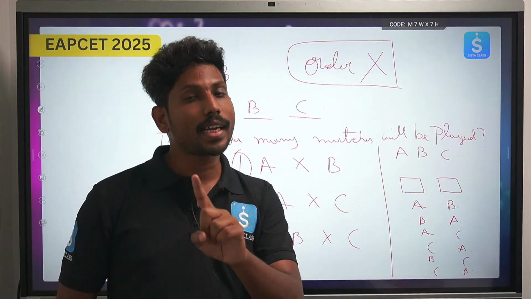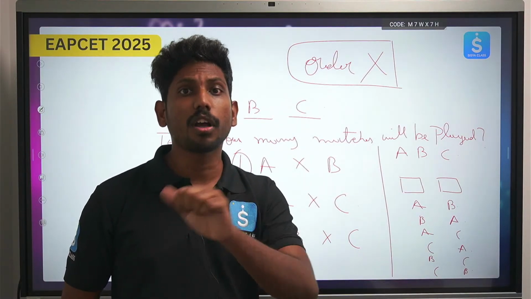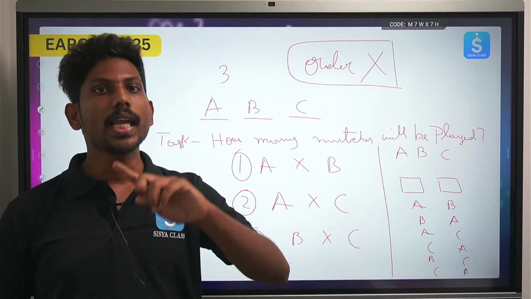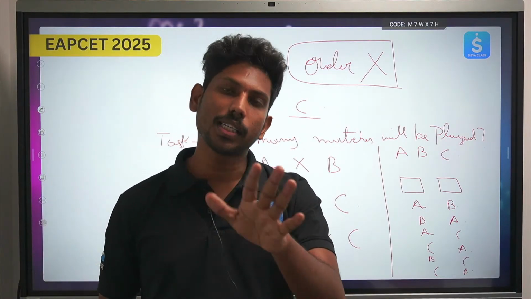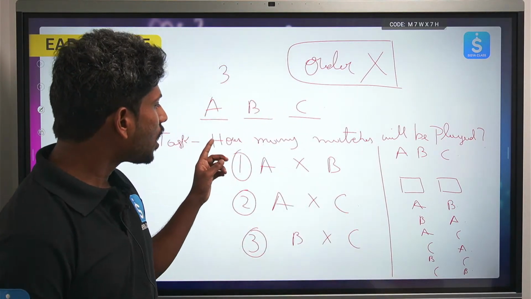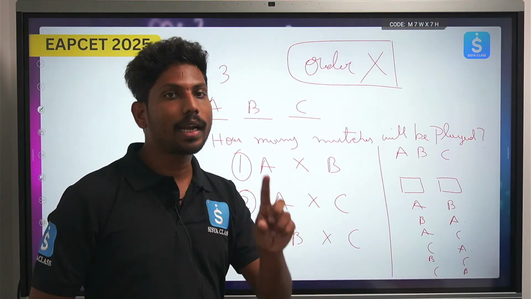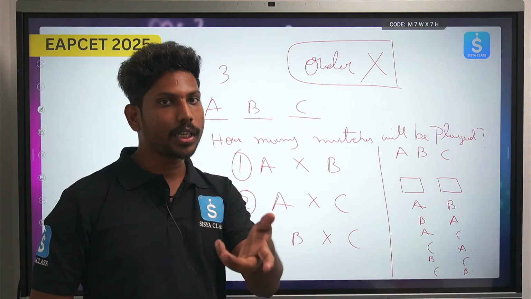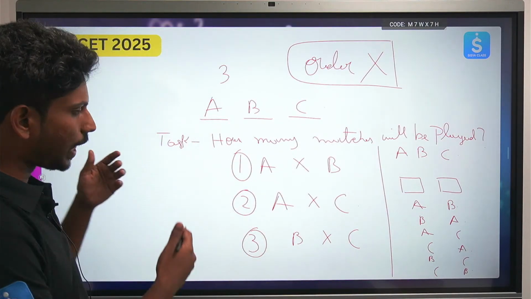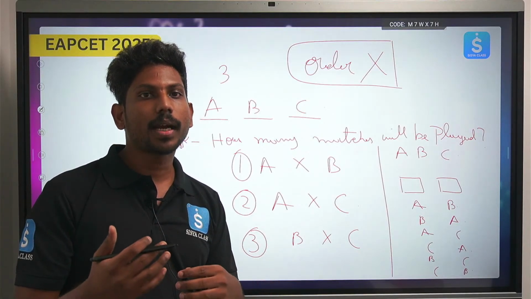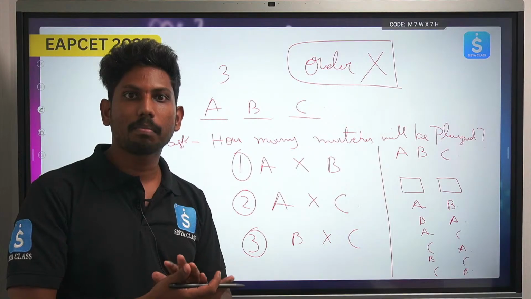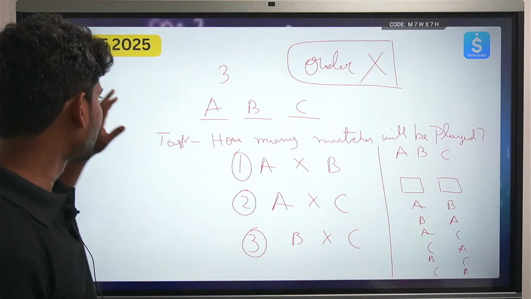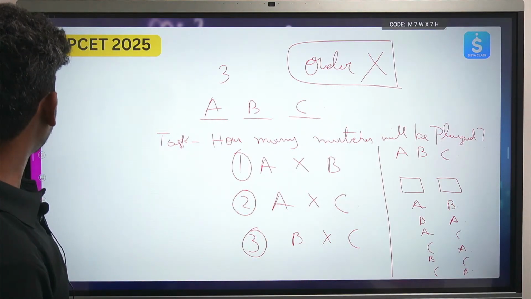Now does it come under permutation or combination? If A shakes hands with B or B with A, that means it is one and the same, right? So it all depends on what the situation is and whether the order is important or not. Okay, so at the end the conclusion is it doesn't matter whether A shook hands with B or B shook hands with A, but once it happens then they're done. Okay, so that is the meaning of the difference between combinations and permutations. I hope you are clear with this.